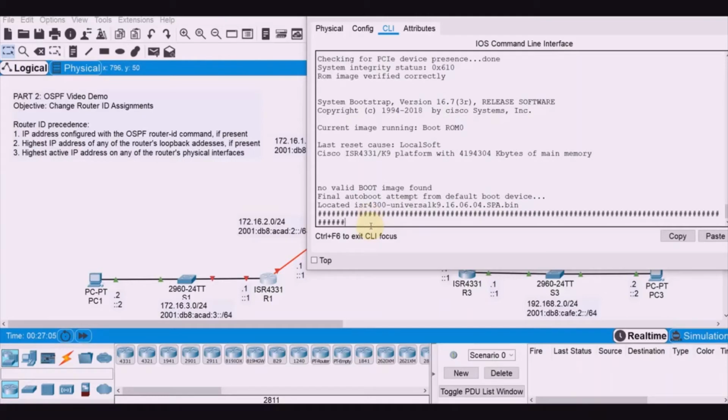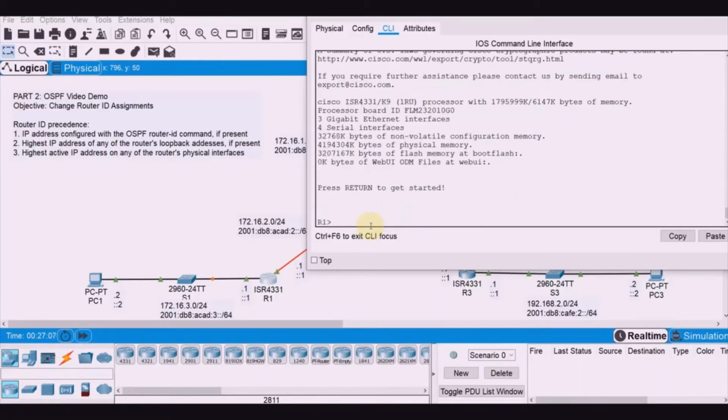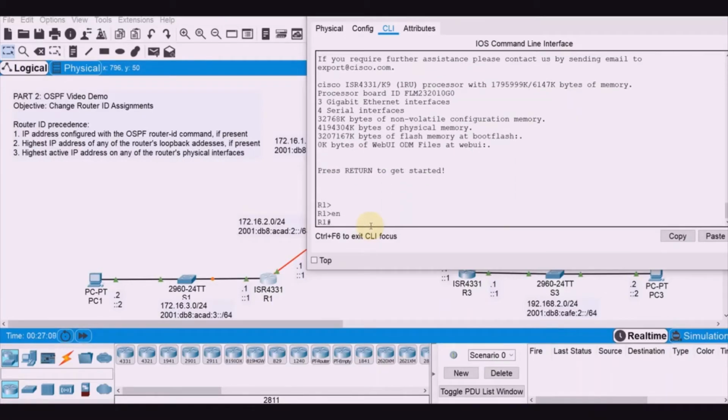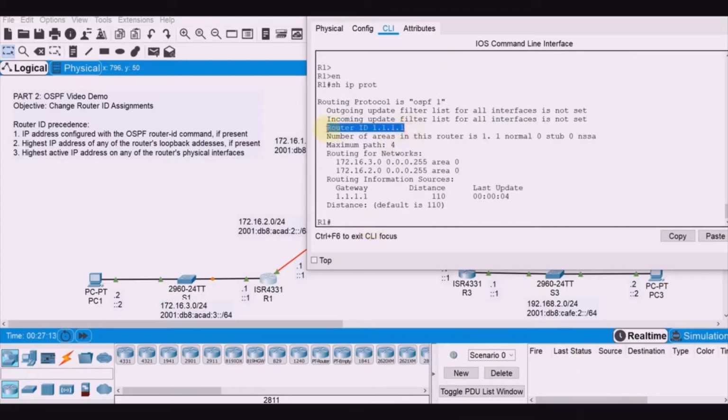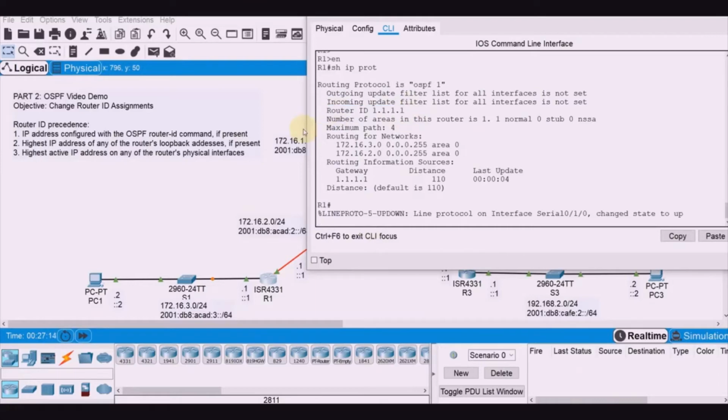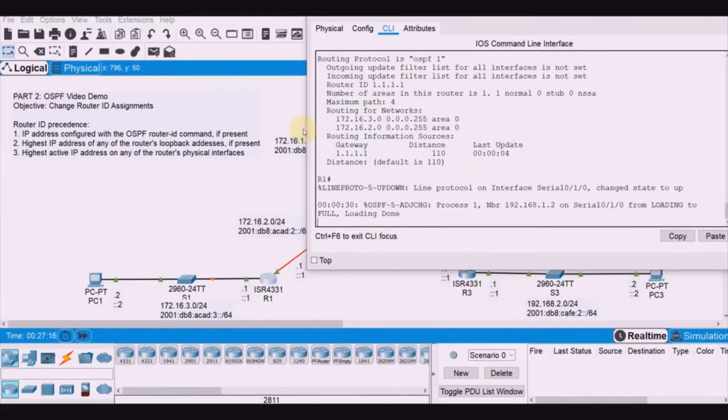Let's see that. Show ip protocols. It's there. Again, the clear ip ospf process command does not reset the router ID with the loopback address. Reloading the router will reset the router ID to the loopback address.